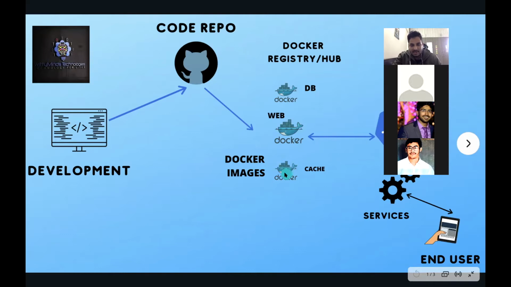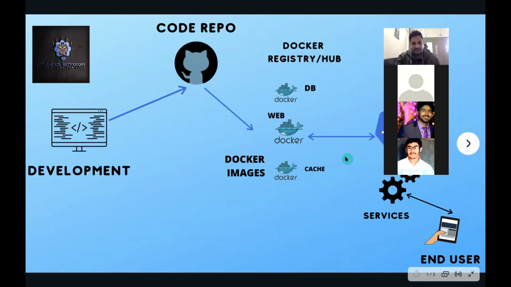database services. Even Facebook, or let's say Netflix, are creating their own Docker images. If they are doing coding in PHP or Java, they do a code commit in the GitHub repository, and then a Docker image is created automatically, and that Docker image is managed by Kubernetes. Kubernetes is standing somewhere in the server where it is managing all the services. You can see database, web, cache services. All the services are managed at one place.